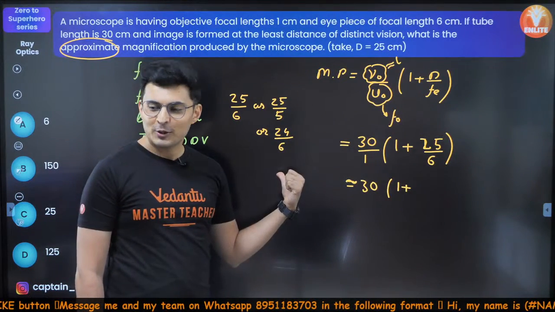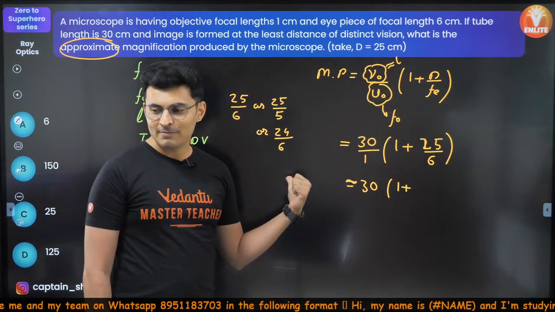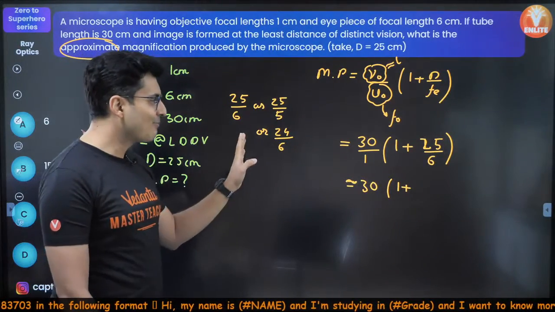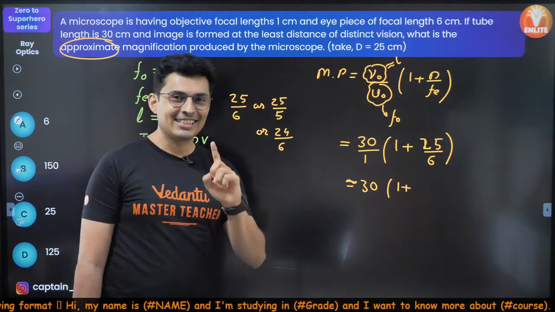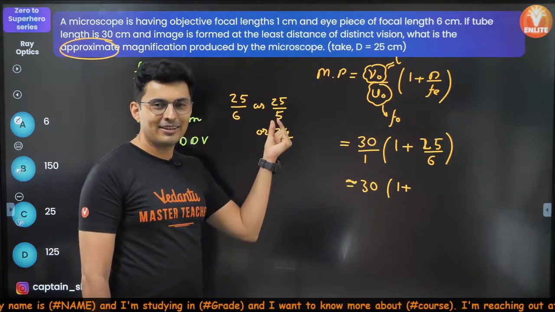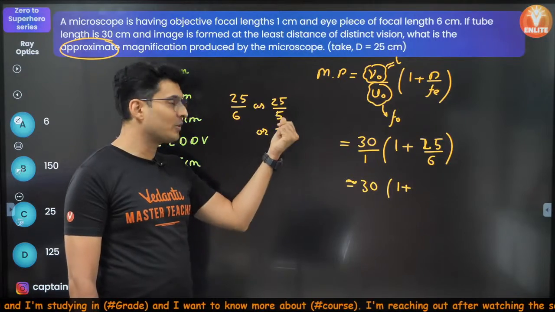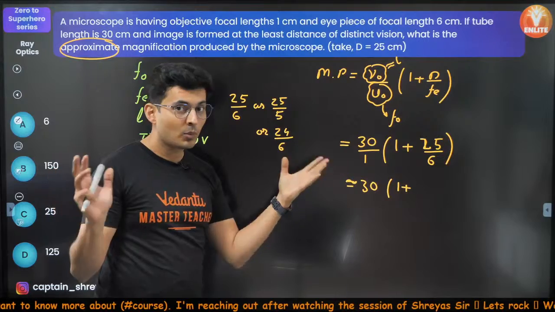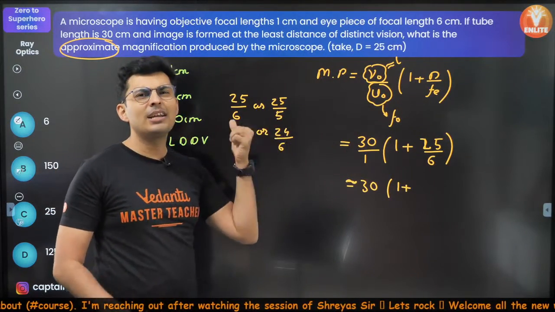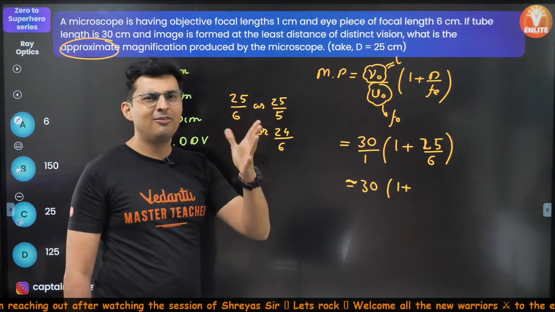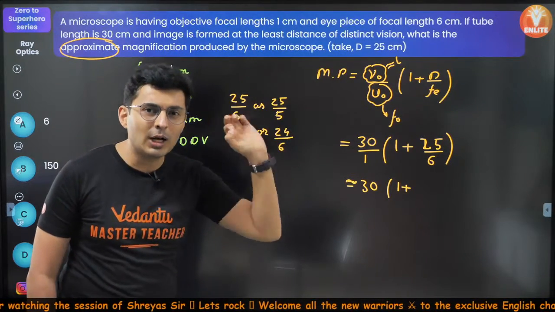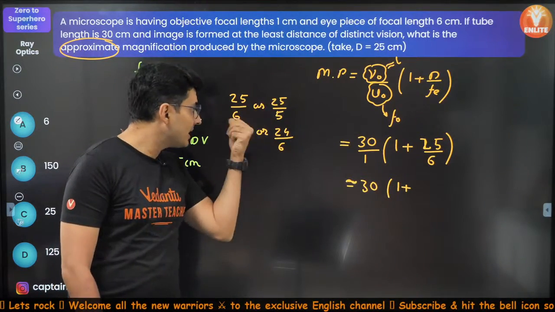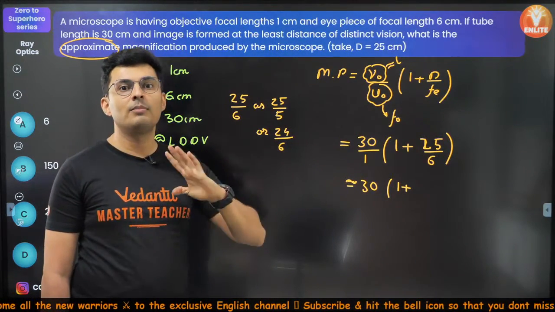No, there is a correct answer. Hold on. Somebody saying, sir, 25 by 5. No, guys, please don't do that. 25 by 5 is bad. Guys, when you have a small number in the denominator, and you change the denominator from 6 to 5, you are going to get a much bigger change. So don't do that. Here, 25 is a big number. 25, 24, fine. In a big number, if you take out 1, the result will not be affected so much. But from 6, if you take out 1, that is a big change.